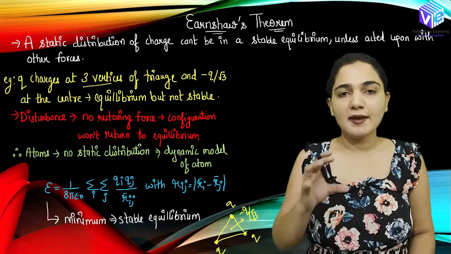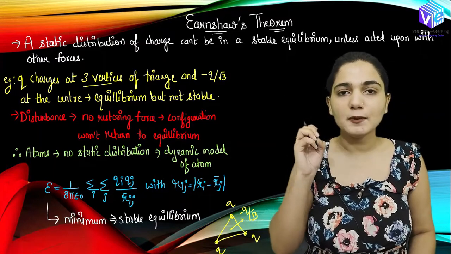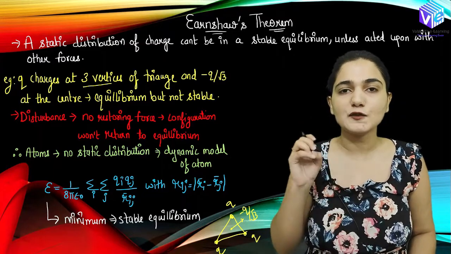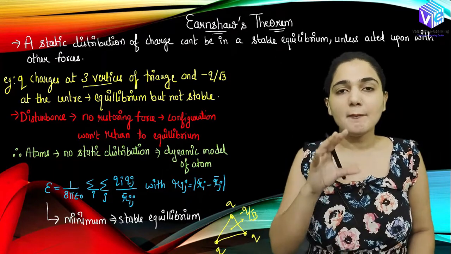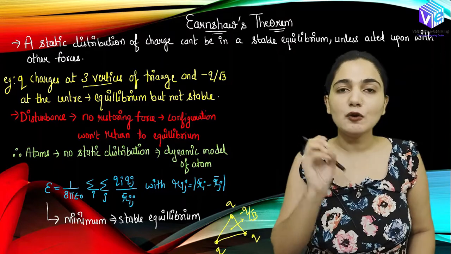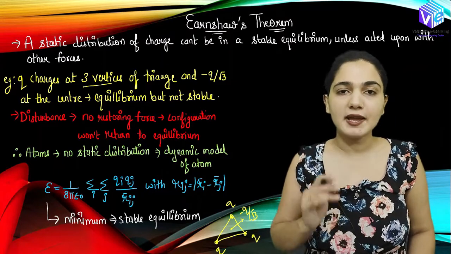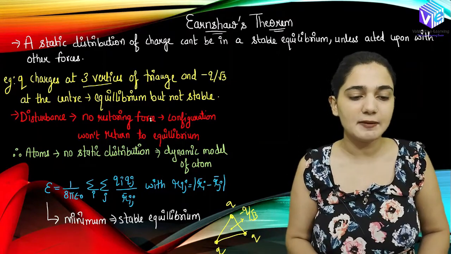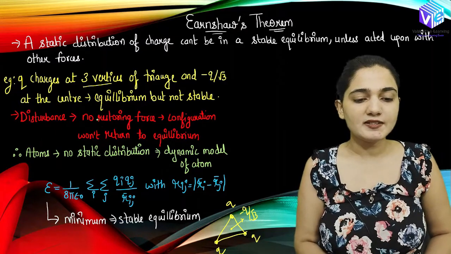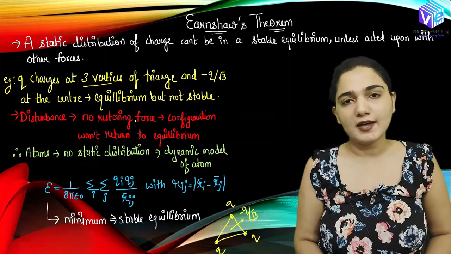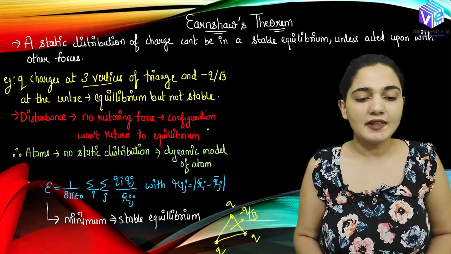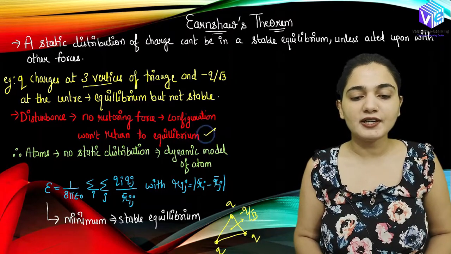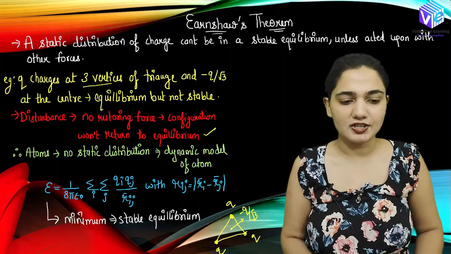Like if I push a spring, it goes back to its original location as soon as I remove the force; that is stable equilibrium. But if I push the charge, it will not go back to its original location. It is unstable equilibrium. The disturbance is not going to restore the actual location. We will not have any restoring force, and the configuration will not return to the equilibrium condition once again.